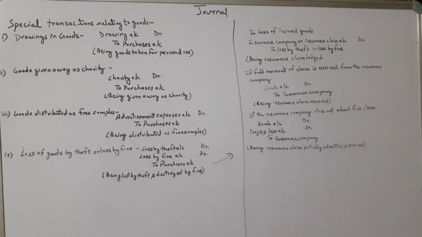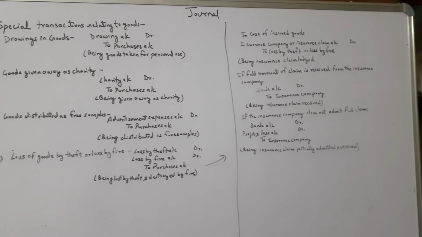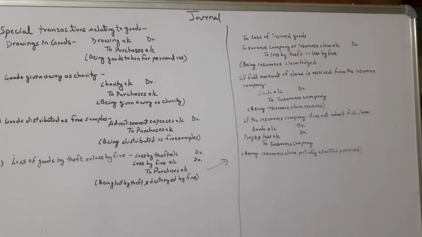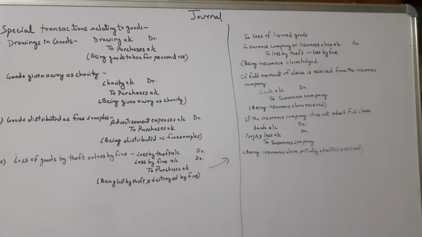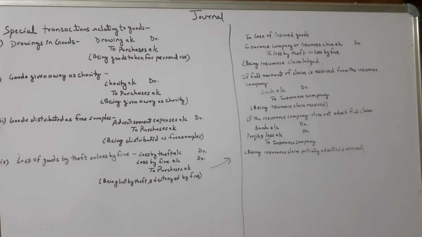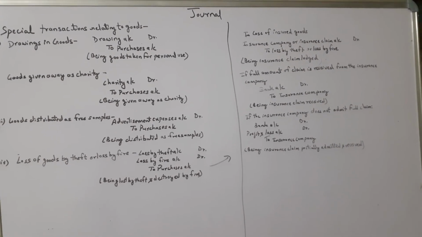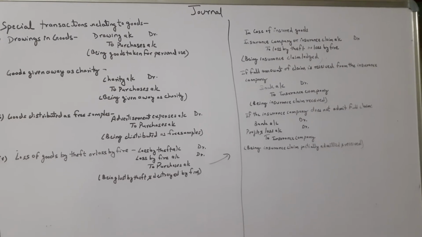Now relating to the fourth point, there may be some cases, which I have mentioned on the right side. As you can see, in case of insured goods, sometimes the proprietor takes insurance. So if the goods are insured and fire or theft has happened, what entry should be passed? Loss should be represented by loss by fire or loss by theft. That entry you have to pass.